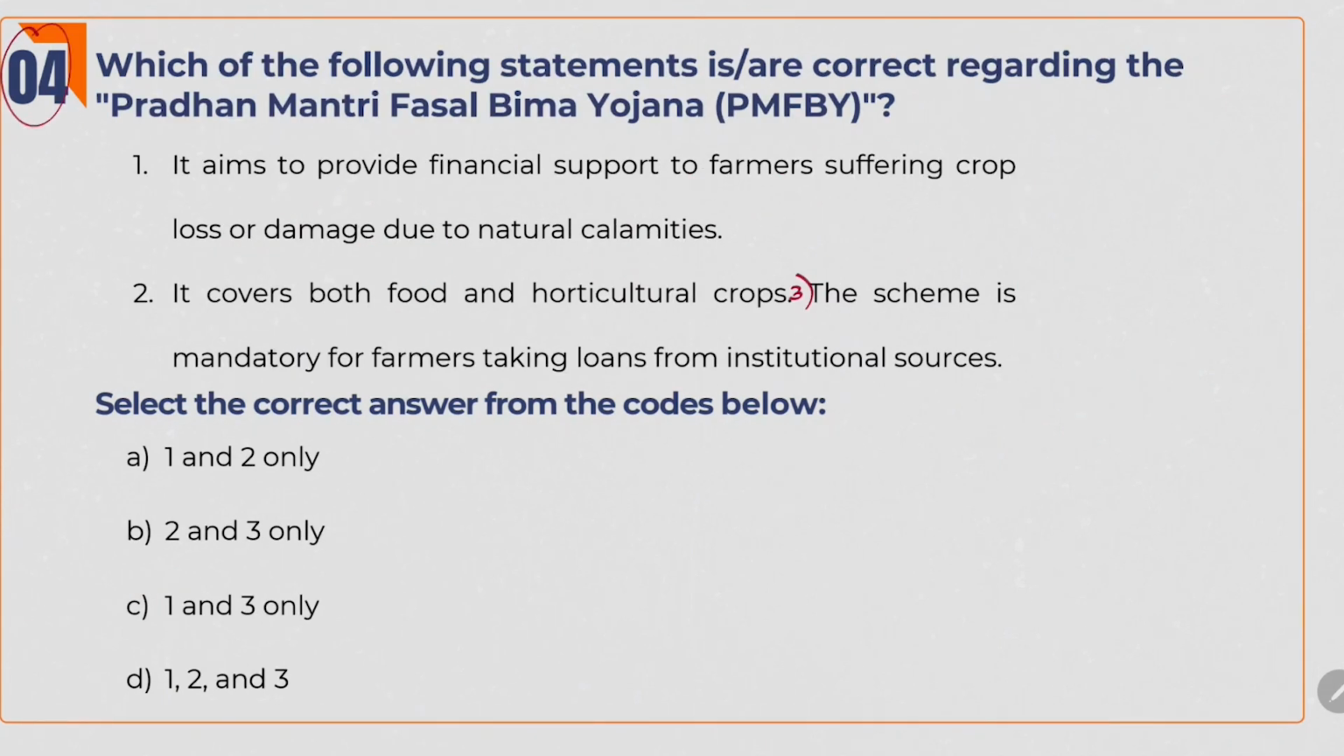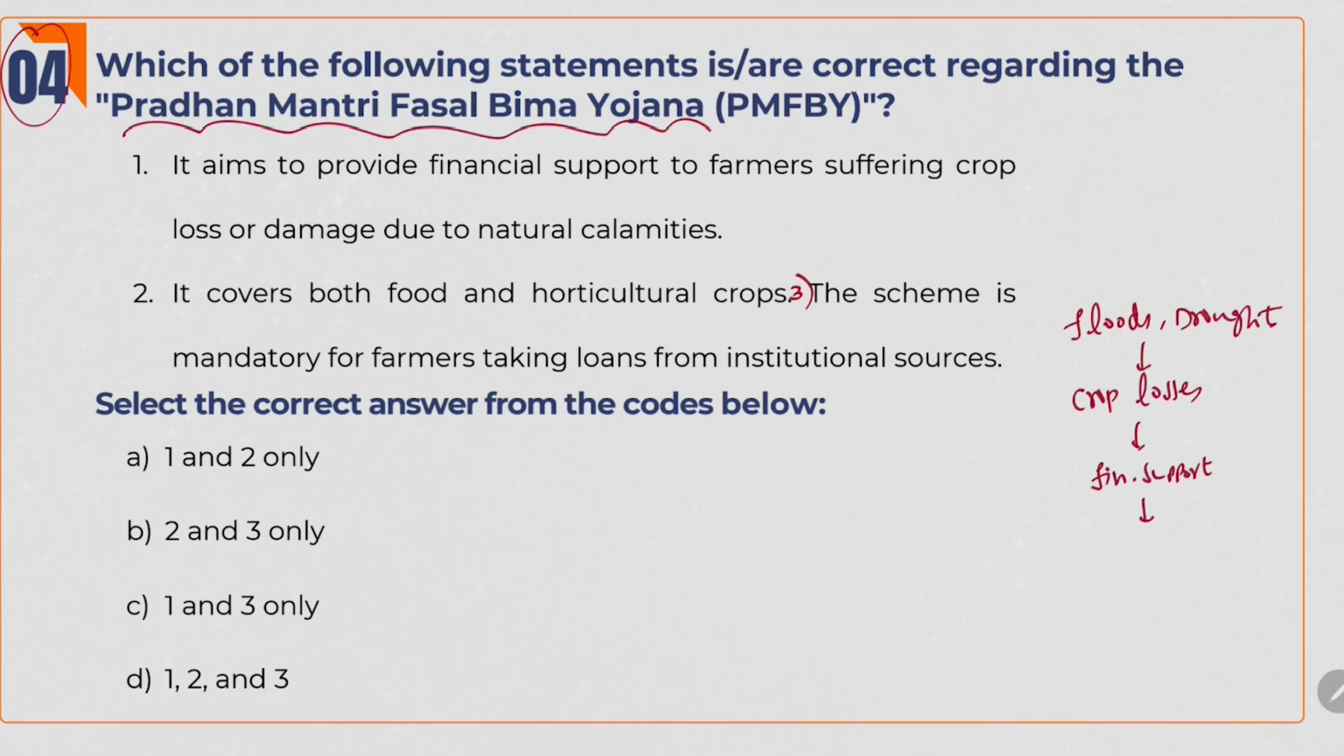Next question. Which of the following statements are correct regarding Pradhan Mantri Fasal Bima Yojana? Basically the thing is, because of disasters like floods, droughts, farmers are suffering a lot, like crop productivity will get reduced, crop losses will be there. So to give the farmer financial support, Government of India brought this Pradhan Mantri Fasal Bima Yojana scheme. If you see the first statement, it aims to provide financial support to farmers suffering crop loss or damage due to natural calamities. Yes, this is the aim or objective of the scheme. So it is right one.